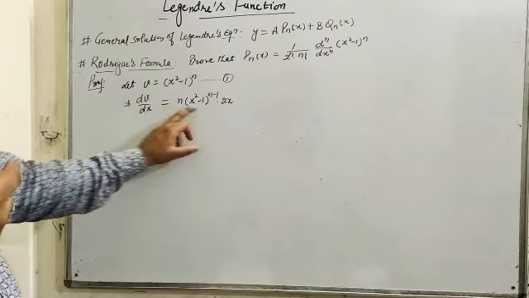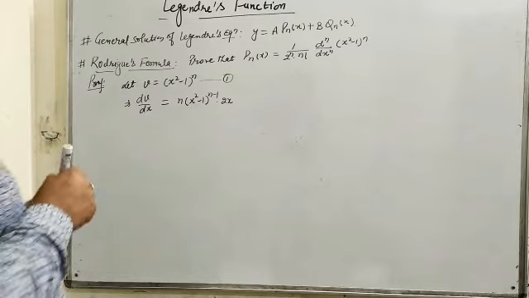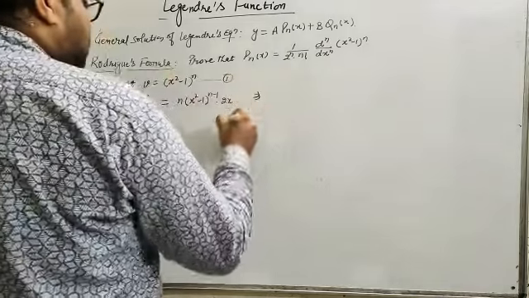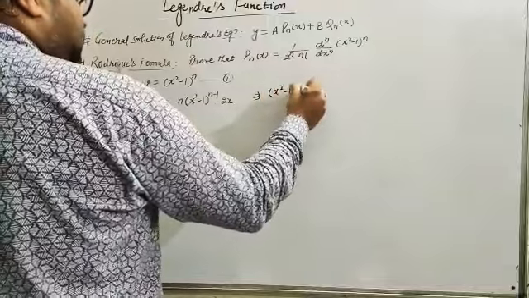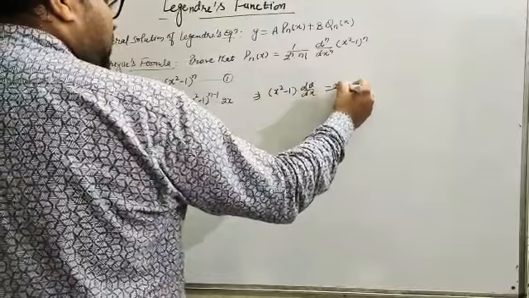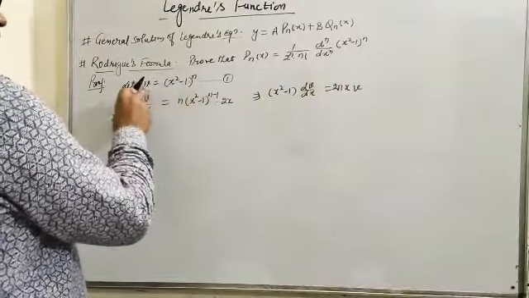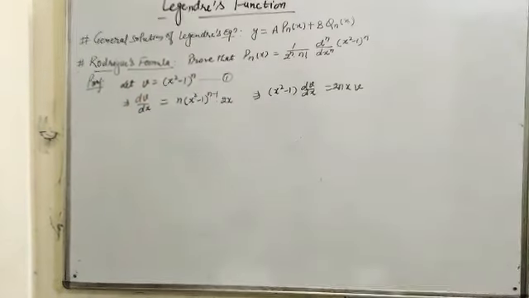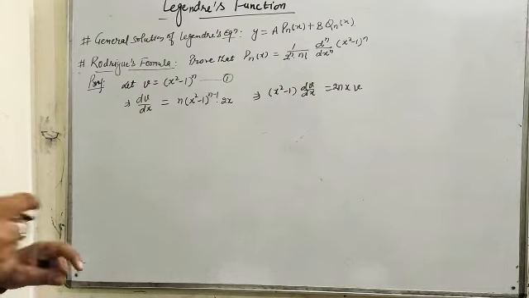But this is x squared minus 1, so multiply by x squared minus 1 on both sides. So this will convert into (x squared minus 1) dv/dx equals 2n x v, because (x squared minus 1) power n equals v. So the equation is converted into (x squared minus 1) dv/dx equals 2n x v. Let it be equation number 2.